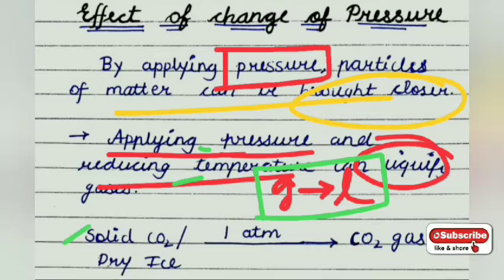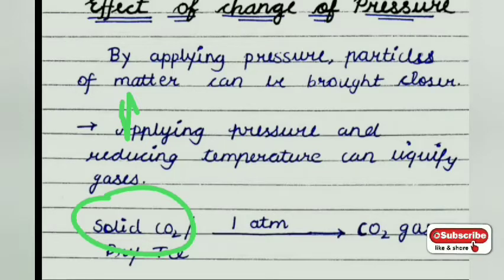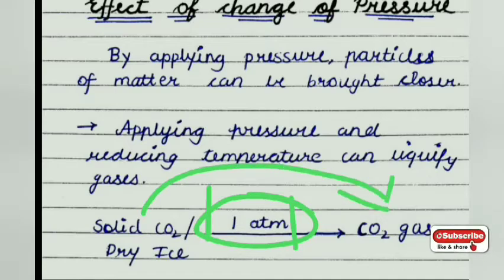Next, solid CO2, also called dry ice. Why is it called dry ice? Because gaseous CO2 is kept under high pressure, and that gives solid CO2. And when we again reduce the pressure to 1 atmosphere, that solid CO2 is converted back to gas.